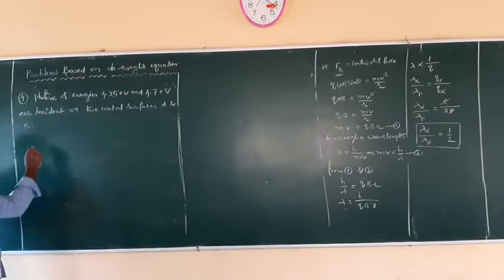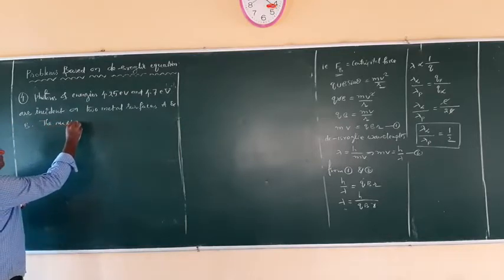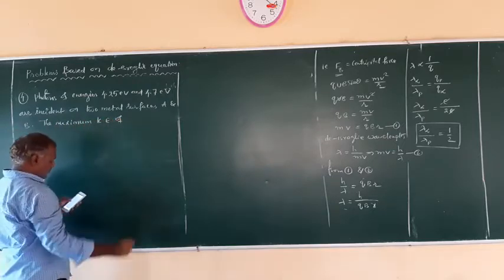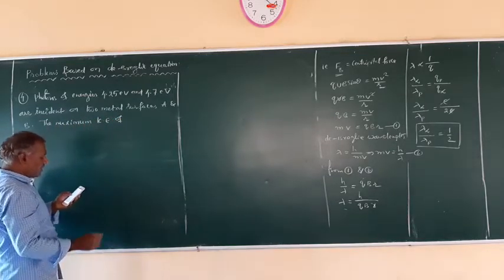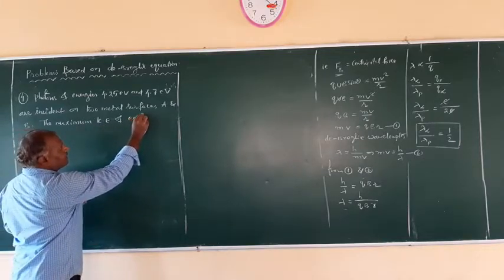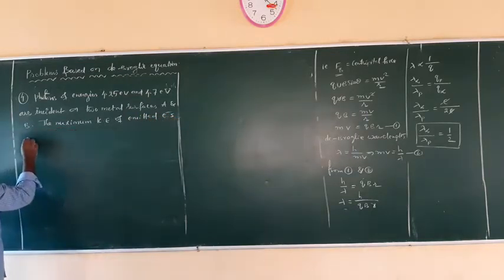The maximum kinetic energy of emitted electrons is given as Ta electron volts